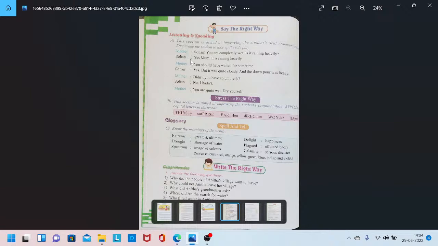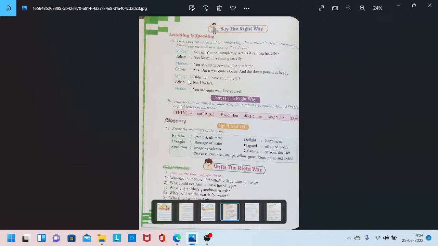Sohan replies, yes mom, it is raining heavily. Mother says, you should have waited for some time. Sohan replies, yes, but it was quite cloudy and the downpour was heavy. This is the rainy season, we see more clouds and heavy rainfall.